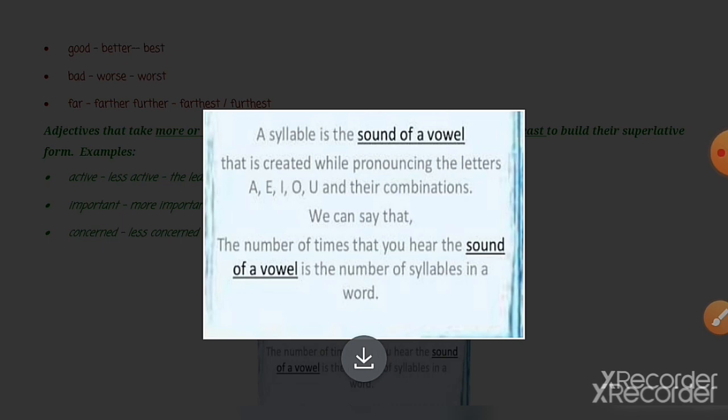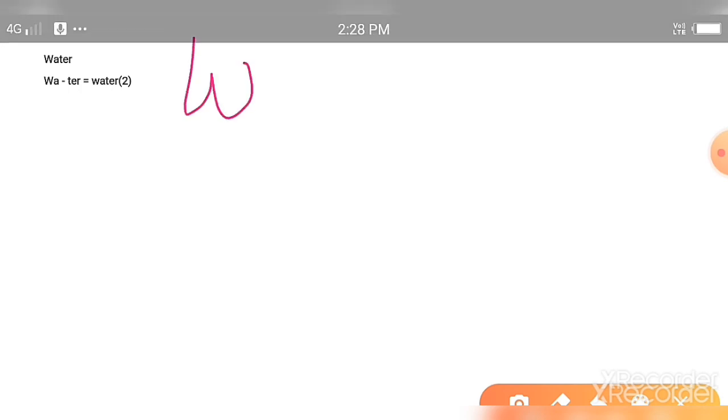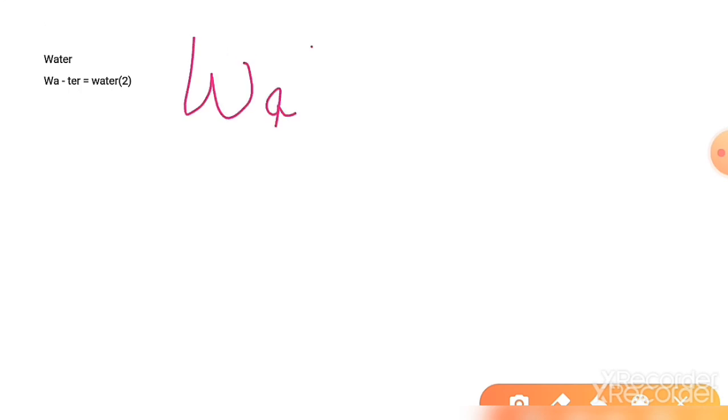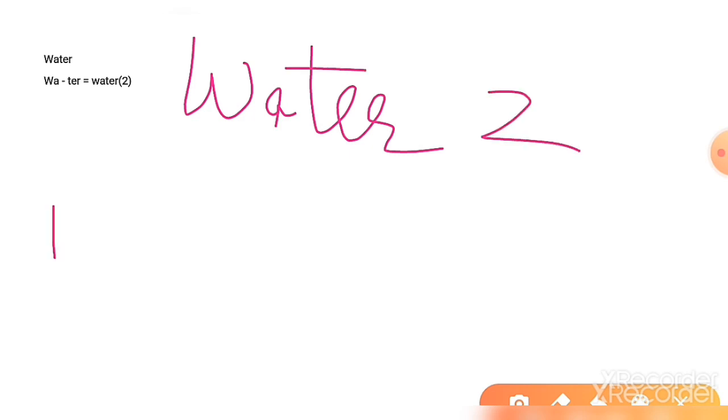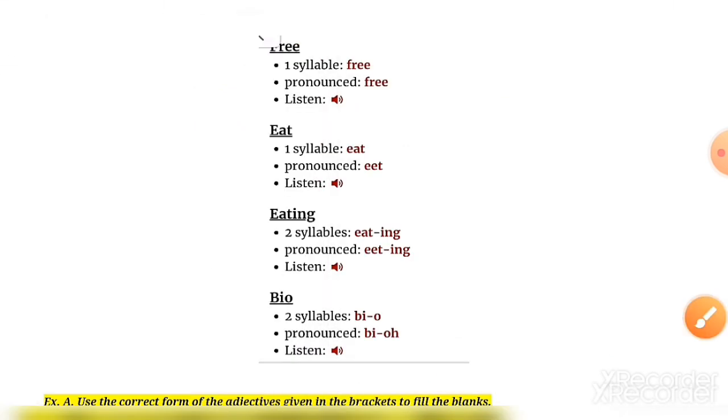Okay, now see how. I will tell you one example. See the word water, W-A-T-E-R. Okay, water. There are two syllables. How? W-A, then T-E-R. So one syllable and then one syllable is equal to two syllables. Clear? So water has two syllables. You can see some other words.